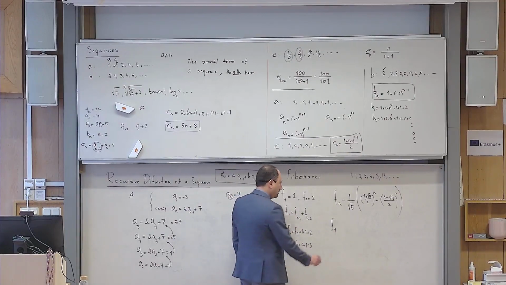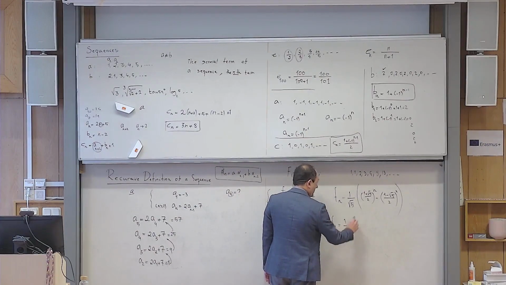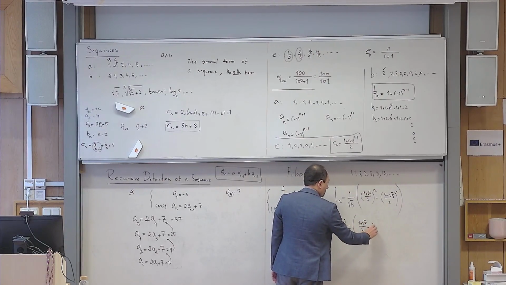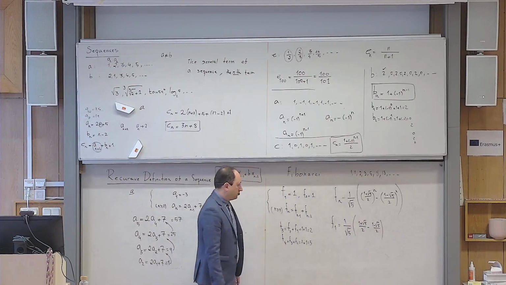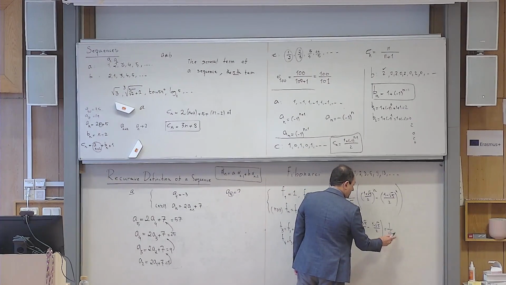Let us double check. If I calculate f number 1, I have to replace n with 1 everywhere. So it becomes 1 plus the square root of 5 over 2, minus 1 minus the square root of 5 over 2. Do you agree with me? Can you see that this is correct? Because the denominators are the same, so I would write, sorry, this is 5.